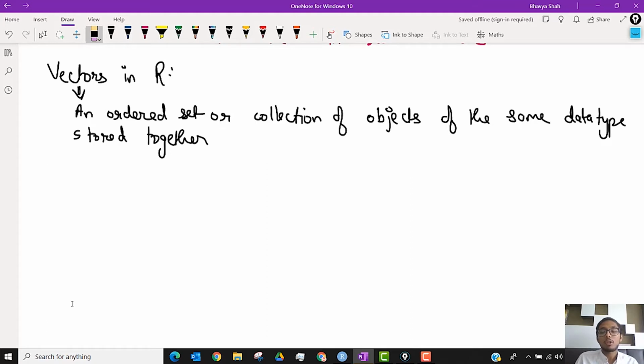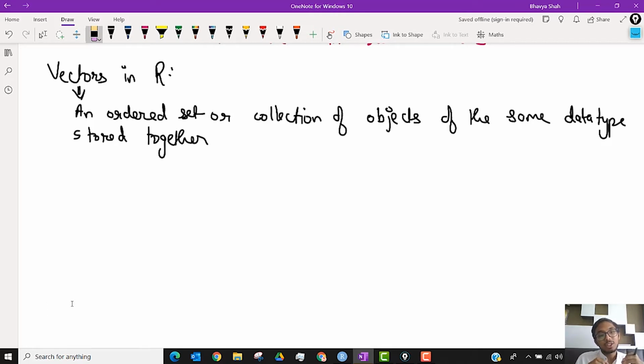They are going to be stored together. The idea behind this is that when we create a vector, we'll create a vector for something that we already know, as in marks in math. If you have marks in English, you won't be combining them into the same vector. We'll logically try to keep those two separate.